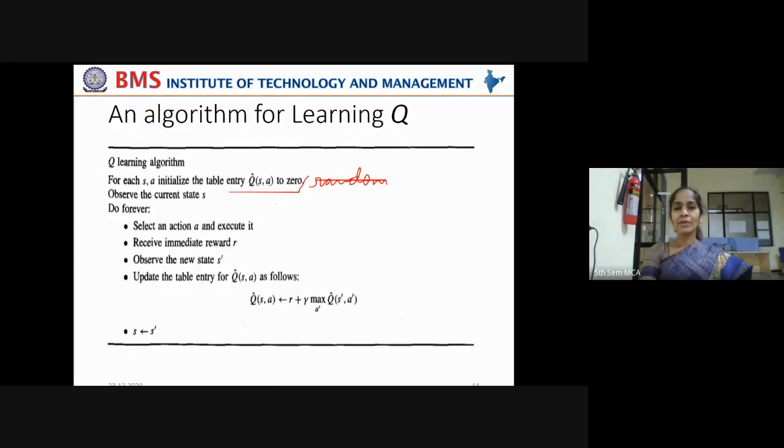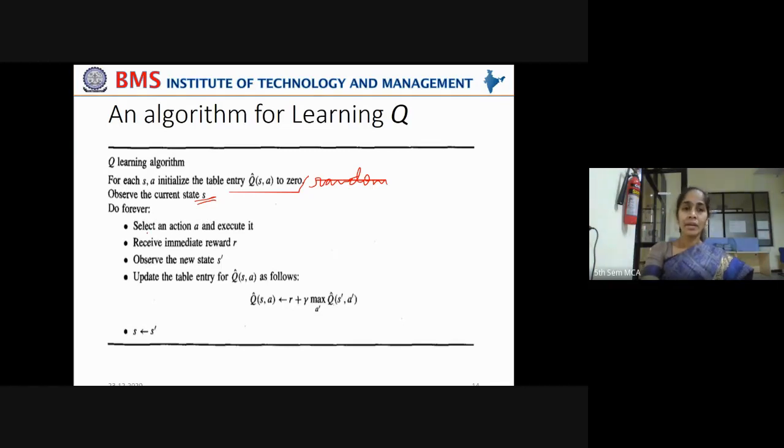Observe the current state S, that is, from which state it has to move. Do forever, continue doing it.